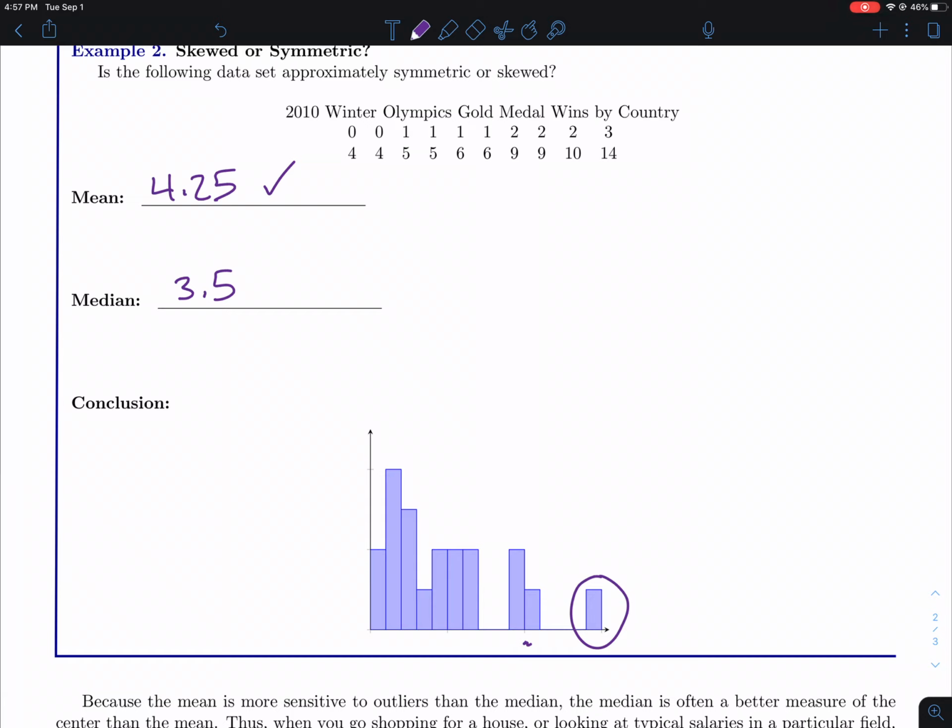I mean, it doesn't seem like it's that much bigger, 3.5, 4.25, that doesn't sound like it's that big, but in the grand scheme of things, that's kind of a big jump. When we're saying things are close together, we mean they're like a tenth apart or something like that. We want them to be relatively close. These are kind of far off in that case. And the reason being is we've got that 14 that's way out on the right. So some country just won a lot more gold medals and they kind of screwed it up for everybody else data-wise. So in this case, we would say it was skewed. And since the outlier is to the right, we'd say it's skewed right. Or you could say the mean was to the right. So either way, whatever makes you remember skewed right or skewed left.